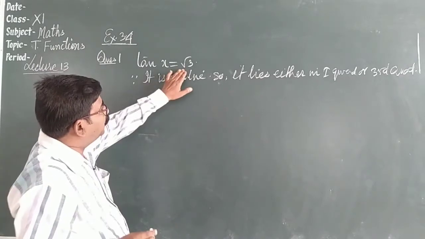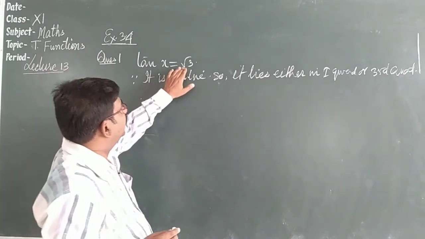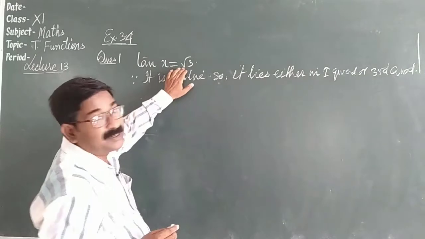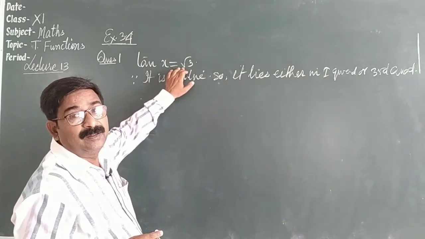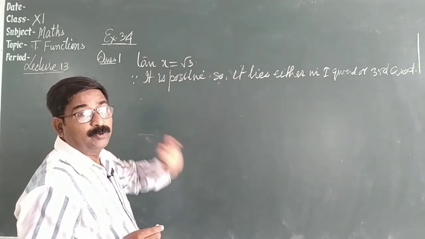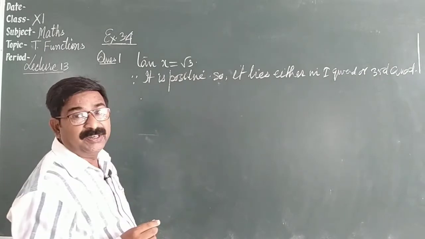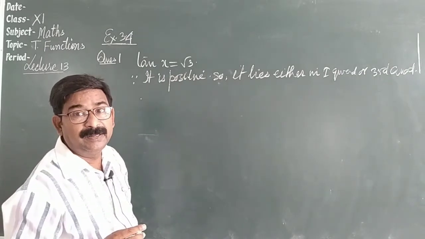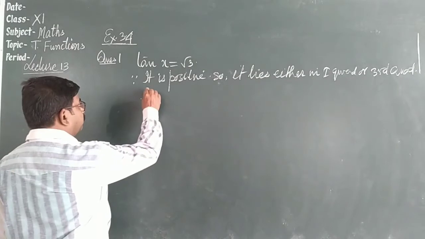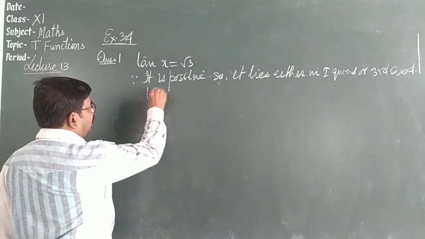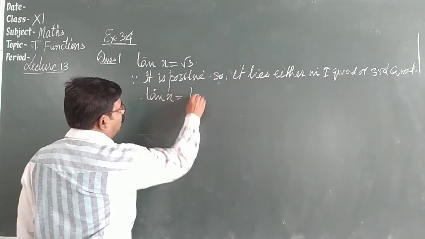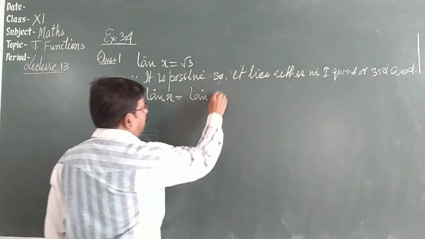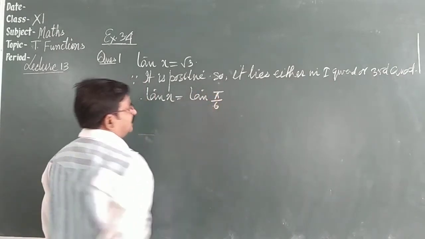We have to put the value of root 3 with respect to tan. I think you remember tan 60 degree, that is pi by 3, is equal to root 3. So tan x is equal to tan pi by 3.